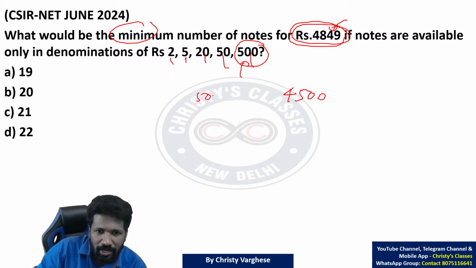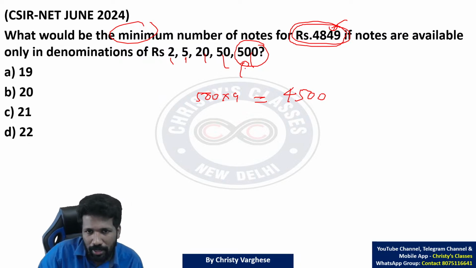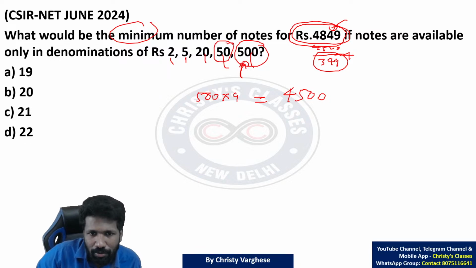4500 means 500 into 9. 9 500 rupee notes are needed. Now no more 500 rupee notes. कितना rupee remaining है? Remainder कितना है? 4849 minus 4500, that is 349 rupee. 349, now you have to use the second largest denomination, 50. कितना 50 चलेगा 349 में? 300 तक ओके है. So 50 into 6, 300. Now remaining is 49. 49 बचा है.